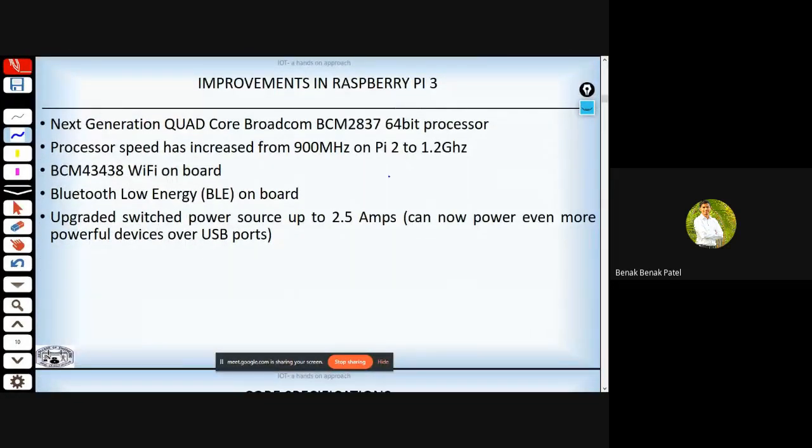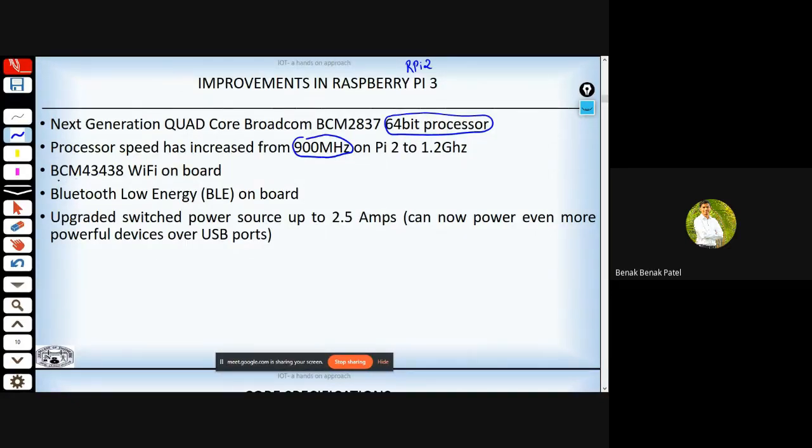Now let's look at improvements in Raspberry Pi 3 compared to that of Raspberry Pi 2. It's equipped with a quad-core Broadcom BCM2837, which is a 64-bit processor, and the processor speed has increased from 900 megahertz to 1.2 gigahertz.